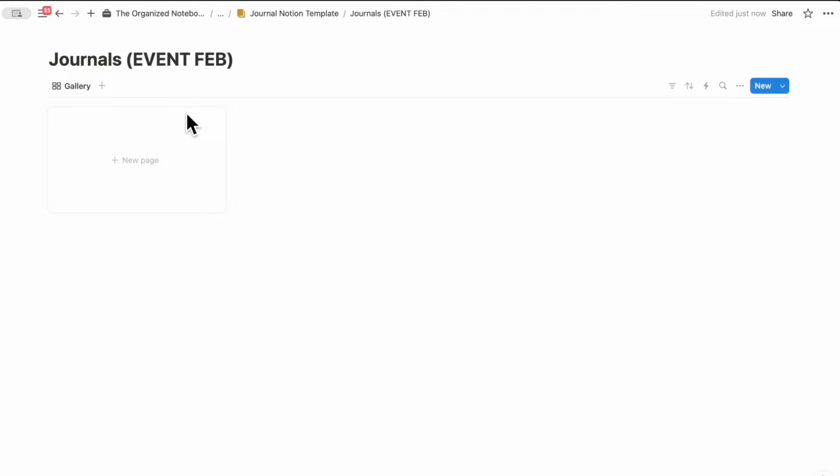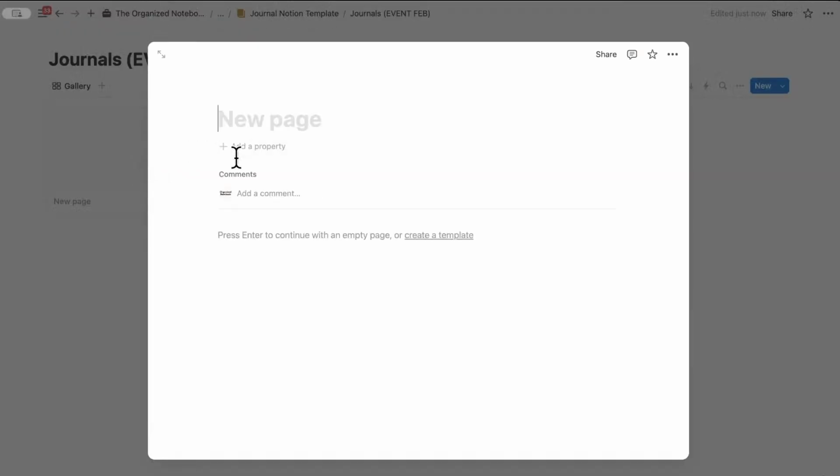So for this, I'm going to click plus new page, and this one is going to be our daily journal. So I'll just name it daily. And what kind of properties would match here? Basically for these journals, we're going to keep it super simple, but you could add things like the created date of your journal. You can even add custom formulas showing how many entries you have for this journal, but we're just keeping it extremely simple for this use case. So I'm not actually going to add any properties in here at the moment.